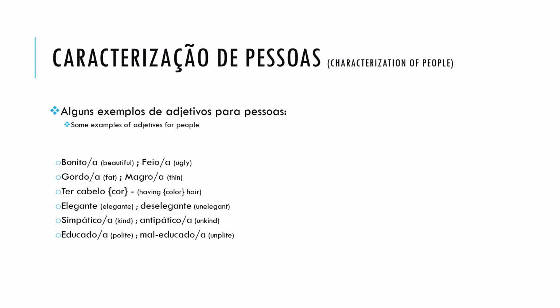Going forward, here are some adjectives that you can utilize for people. Of course, that there are many, and these are just some that may be the most common that we use for the characterization of someone. And in this case, we have adjectives that are more for physical characterization, and also we have adjectives more for a psychological characterization.